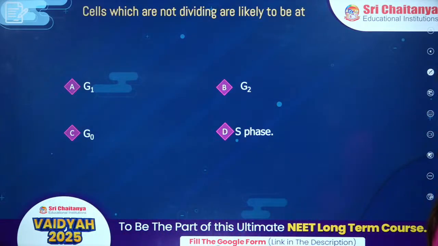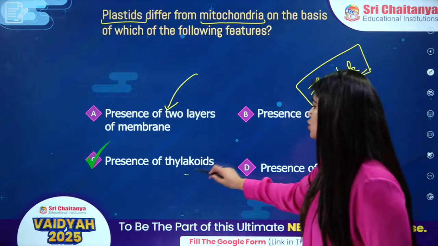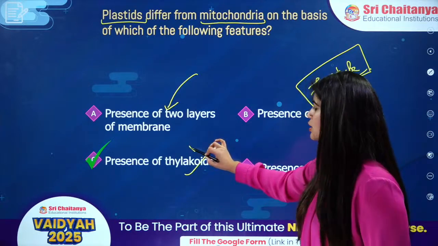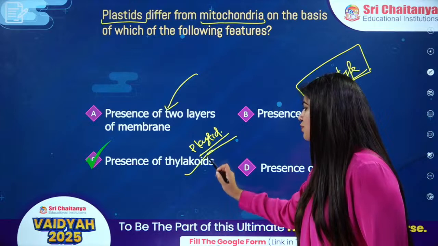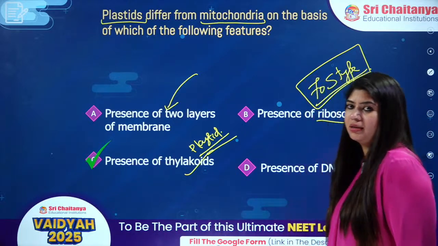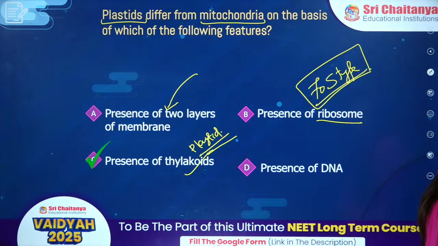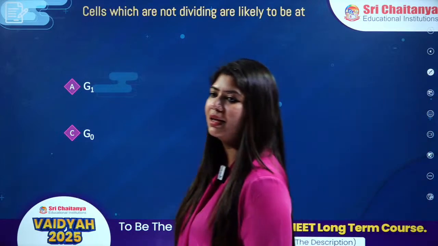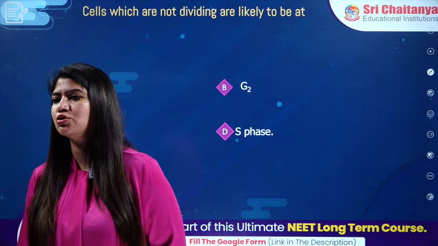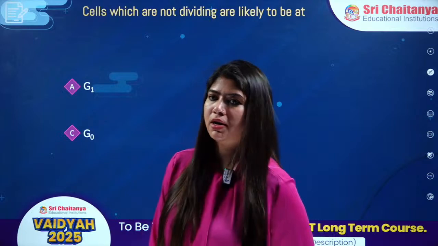Yes, Arjun. So presence of thylakoid, this is unique to my chloroplast, or I can say plastid in the question, right? But they are not found in the case of mitochondria. So answer is option number C, and presence of DNA is of course there, right, everybody? Yes. Answer is option number C. Shivoham, Arjun, Rupa, Ramcharan. Clear?